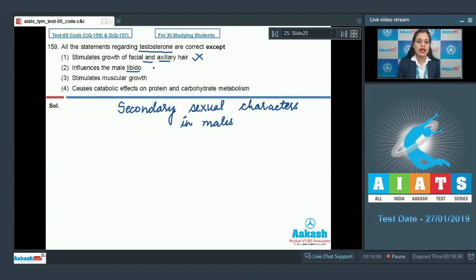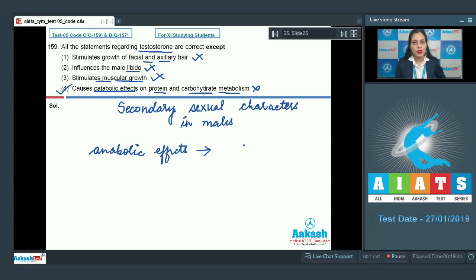Influences the male libido, and as it is also a correct option, so this cannot be a correct answer to our question. And the next statement is stimulates muscular growth, and as it is also a correct statement with respect to testosterone, so this cannot be a correct answer. The last option is causes catabolic effects on protein and carbohydrate metabolism, and as it is an incorrect statement with respect to testosterone, so this is the correct answer to our question because testosterone has anabolic effects on proteins and carbohydrates. So the correct answer to this question is option number 4.